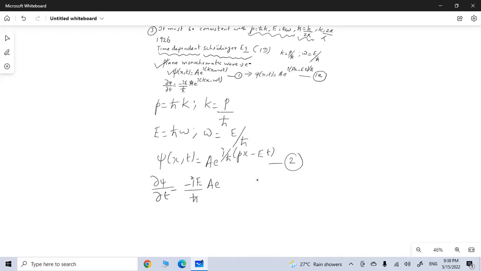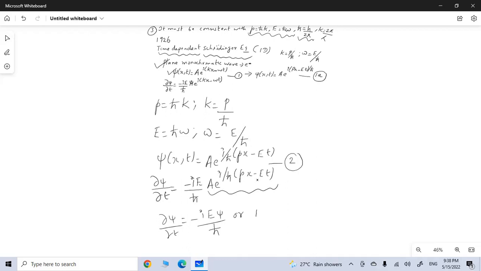A is a constant, the amplitude, so we can just have it as A. This is going to be the same thing, e power (i by h cross)(px minus Et). Now we know that this is nothing but psi. So this equation can be written as dou psi by dou t equals minus i E psi by h cross.